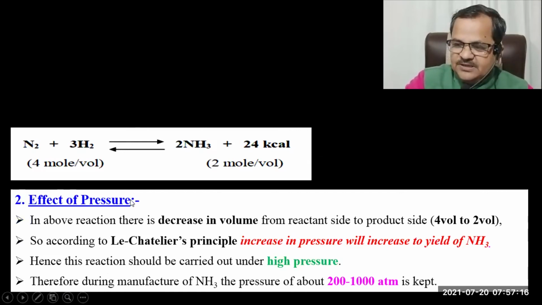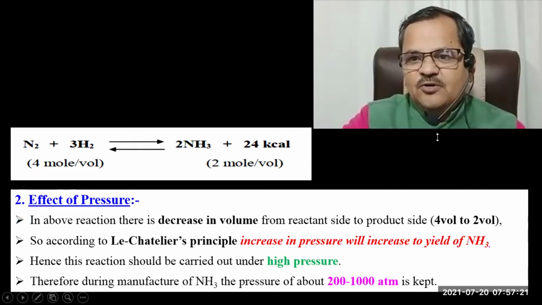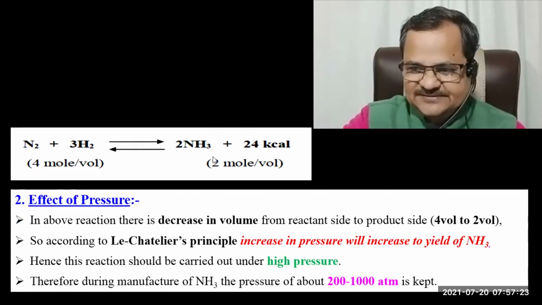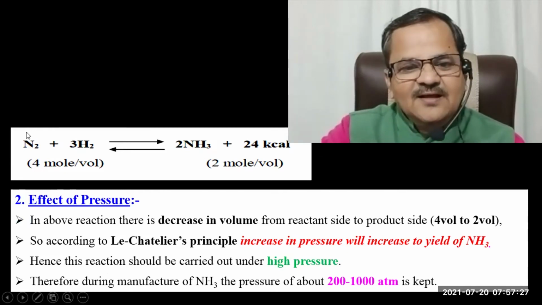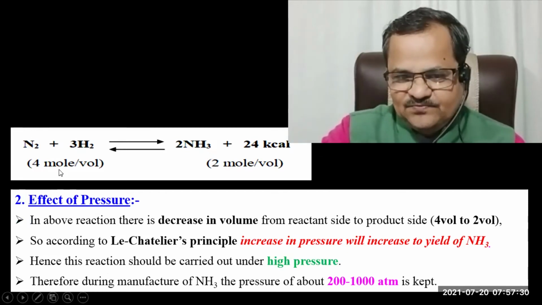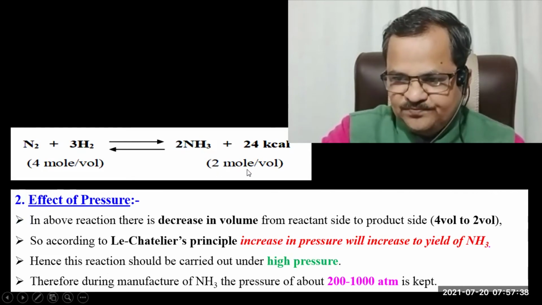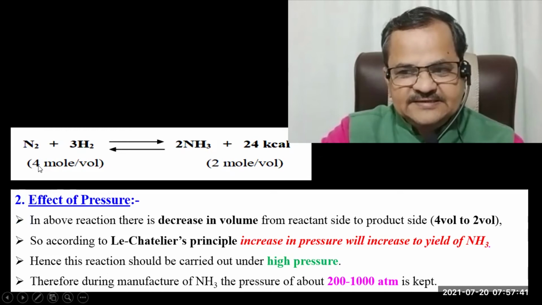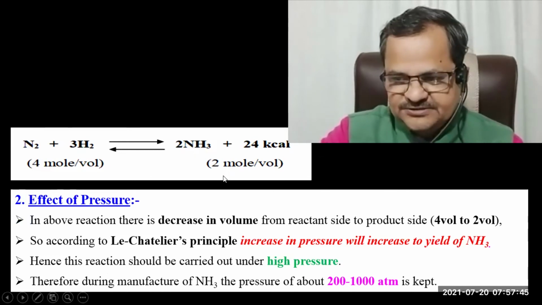Let us see what will be the effect of pressure on this reaction. See, this is the reaction. On the reactant side there are 4 volumes or 4 moles. On the product side, there are only 2 moles. It means that at the reactant side there is higher pressure, and at the product side there is lower pressure. The pressure is minimum here, and the pressure is maximum there.